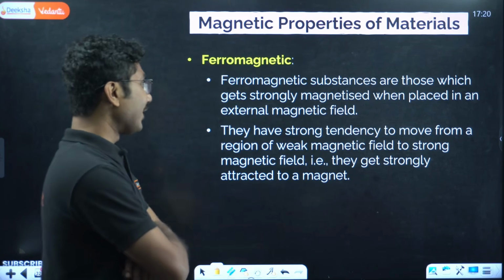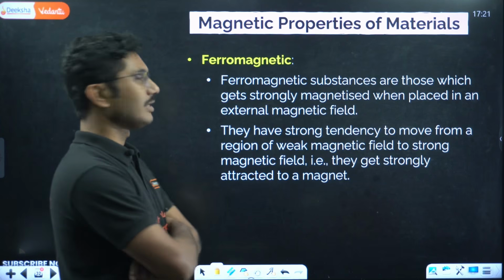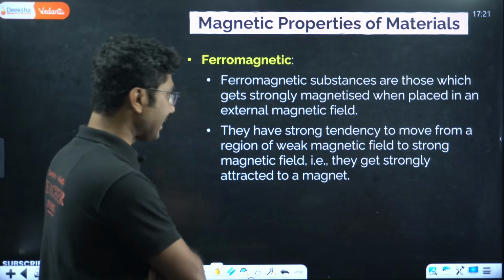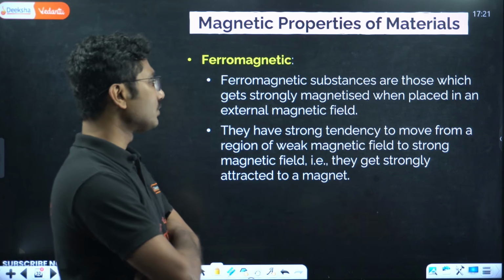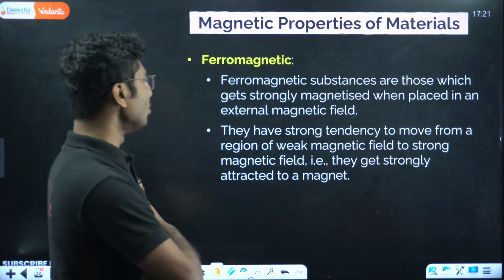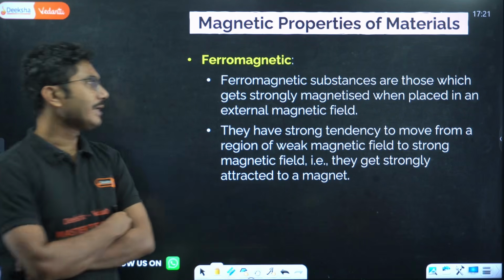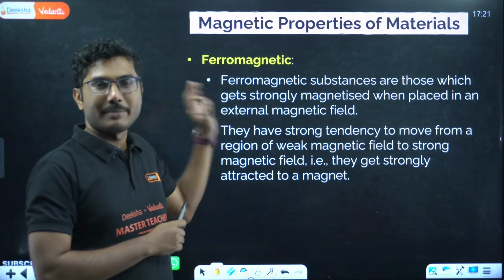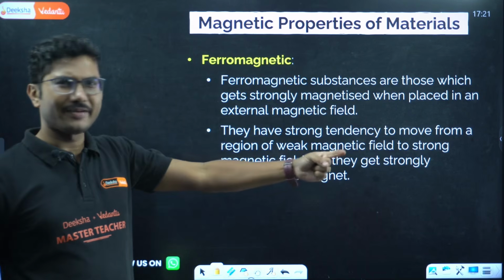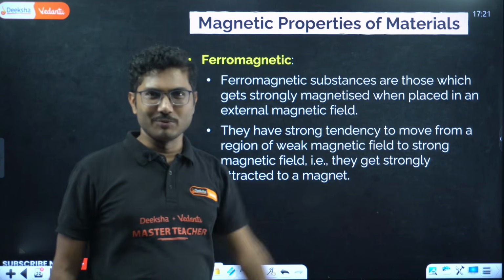Next, ferromagnetic substances are those which get strongly magnetized when placed in an external magnetic field. They have a strong tendency to move from a region of weak magnetic field to strong magnetic field. That is, they get strongly attracted to a magnet, right? So ferromagnets are big boss. They attract everything, they are the strongest people. Okay, magnetic field is there, I am coming. They are like, here magnet, stay there, I am coming, you don't need to move, like that.